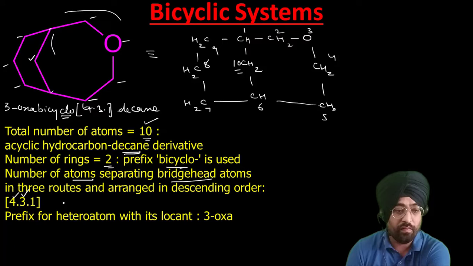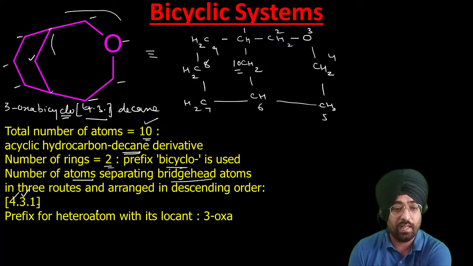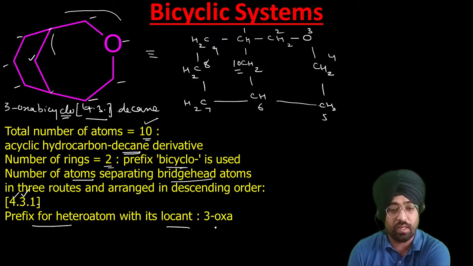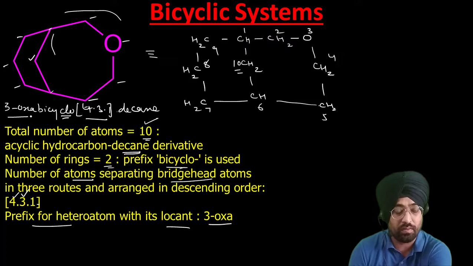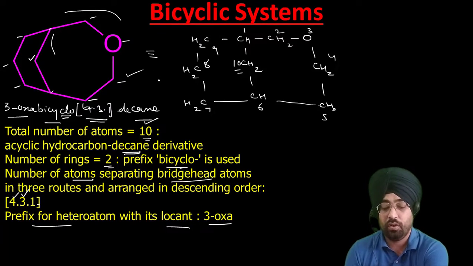We have to write them in decreasing order. So 4 3 1, and then the prefix for the heteroatom with its locant, 3-oxa, so its name becomes 3-oxabicyclo[4.3.1]decane. That is how we number these bridged heterocyclic compounds.